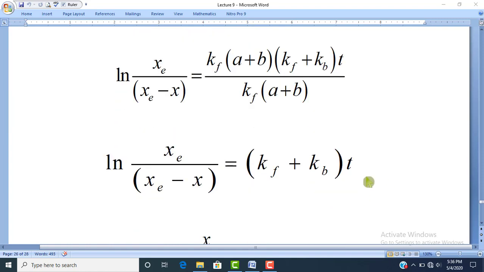Dear students, this equation can be further simplified just by cutting this kf into (a plus b) with the denominator kf into (a plus b). So the remaining amount will be (kf plus kb) into t. So the left hand side ln(xe/(xe − x)) is equal to (kf plus kb) into t, because these two terms have been cancelled out with each other.